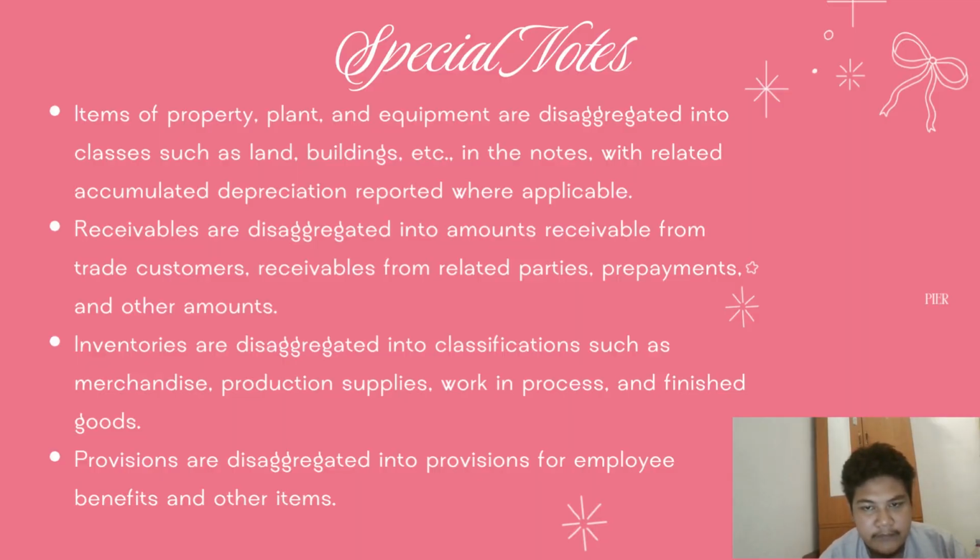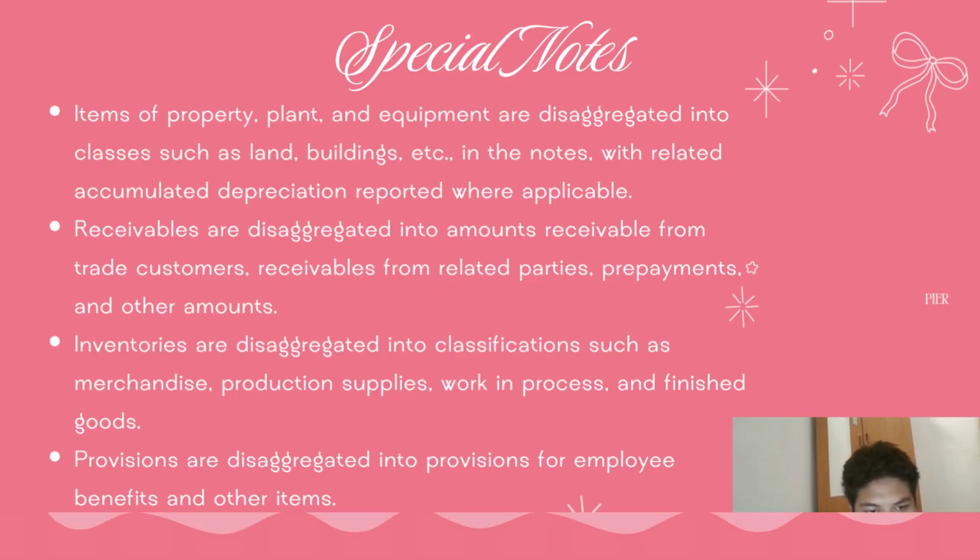Second, receivables are disaggregated into amounts receivable from trade customers, receivable from related parties, prepayments and other amounts. Third, inventories are disaggregated into classifications such as merchandise, production supplies, work in progress, and finished goods. Fourth, provisions are disaggregated into provision for employee benefits and other items.